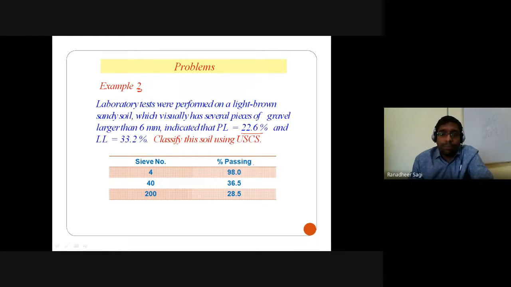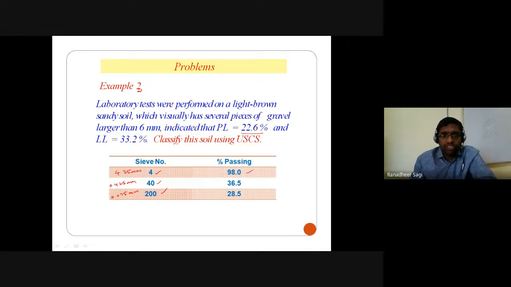The percentage of particles passing through the number 4 sieve, which is the 4.75 mm sieve size, the number 40 sieve, which is the 0.425 mm sieve size, and the number 200 sieve, which is the 0.075 mm sieve size, are given. So with respect to each sieve size, how much percentage of the particles are finer than that size is given to you. Liquid limit and plastic limit data are also given, and based on this information we are required to classify the soil.